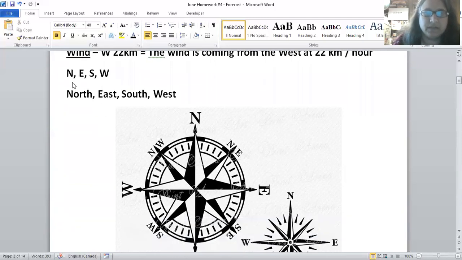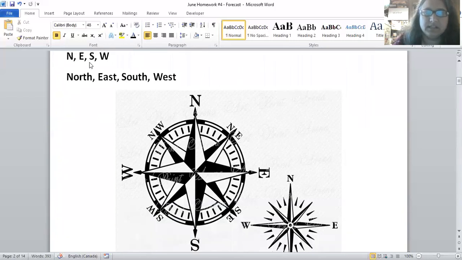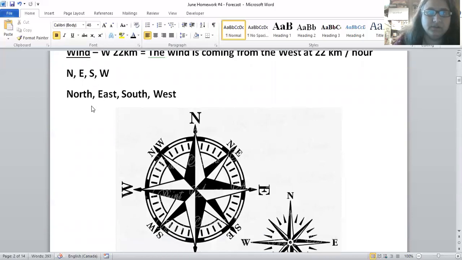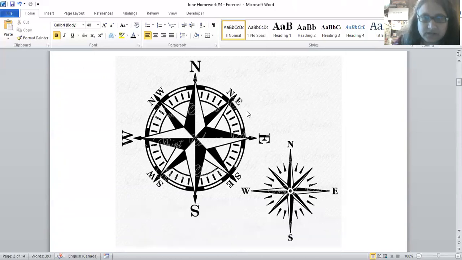Just to review the directions with you, we have north, east, south, and west. Here they are, the short form N, E, S, W, and the long form north, east, south, west. This is called a compass rose. It tells you the direction. Usually on a map, you'll see this: north, east, south, and west.